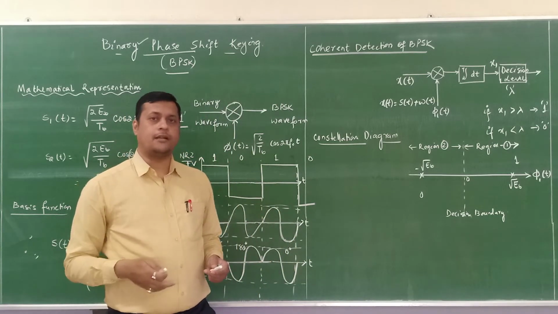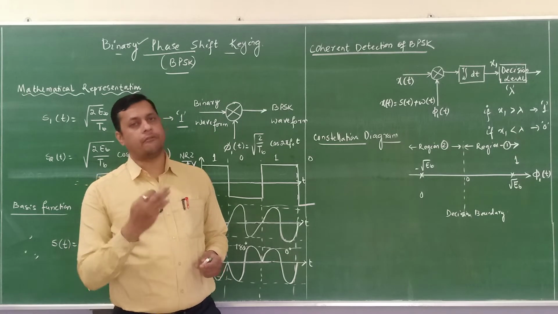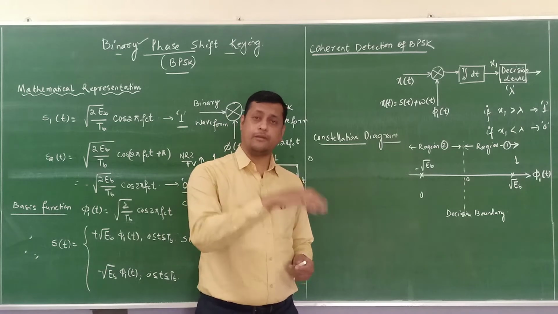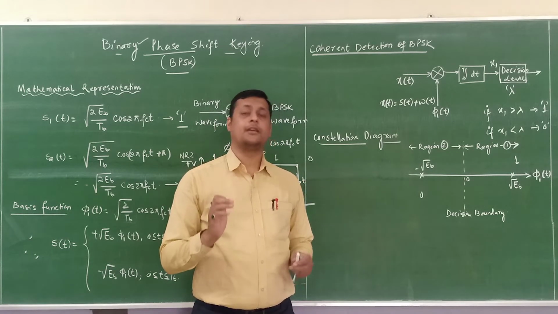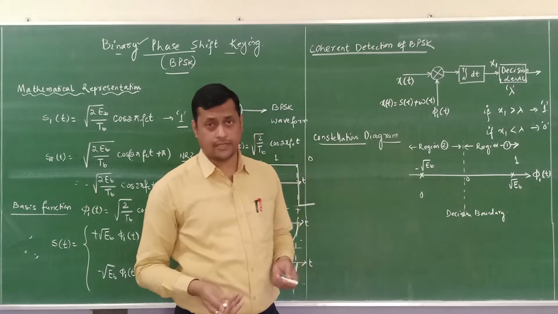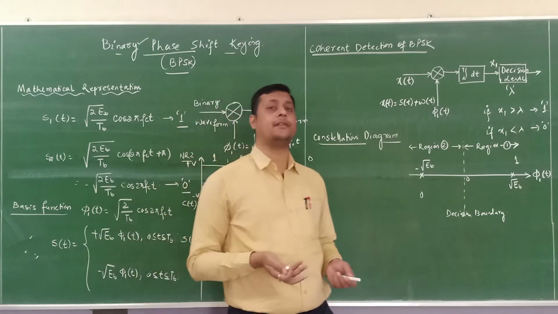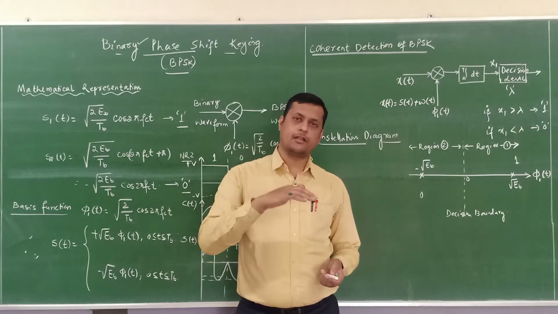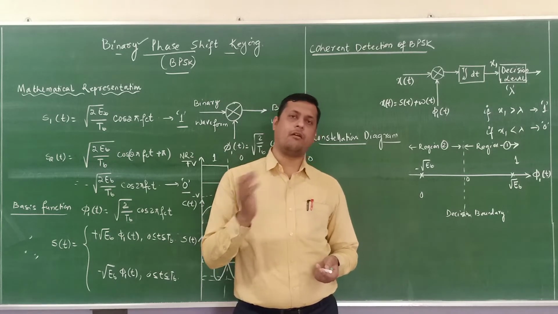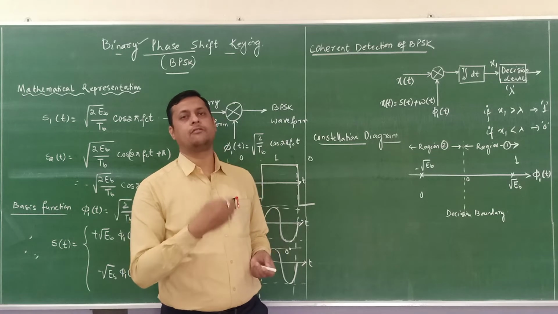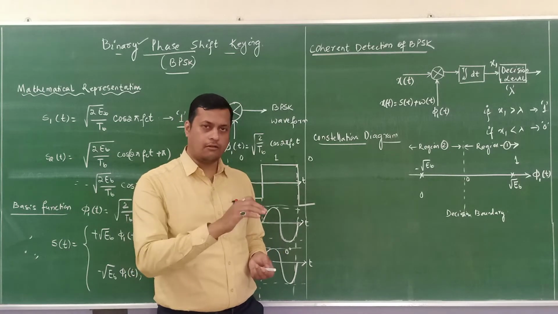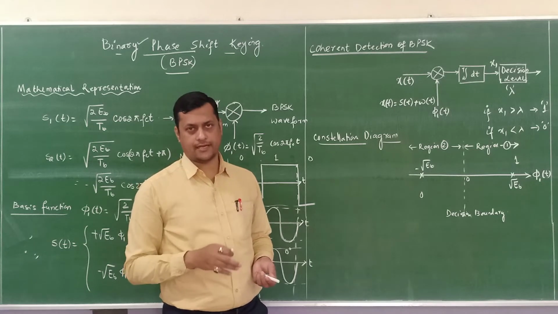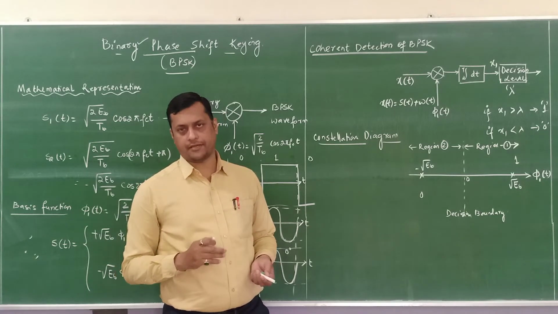Amplitude remains constant, frequency remains constant, phase remains constant whenever the switch is closed. But when the switch is opened, at that time the phase of the carrier is going to change. If the phase of a carrier is changed, that is called phase modulation. And key means switch on and off. So depending upon the on and off condition, your phase is going to change. If it is switched on, it is an in-phase carrier. If it is off, it is an out-of-phase carrier. Out of phase means a 180 degree phase shift.